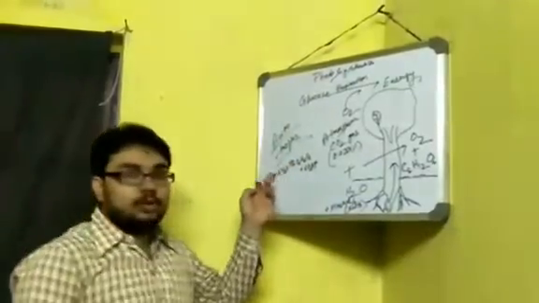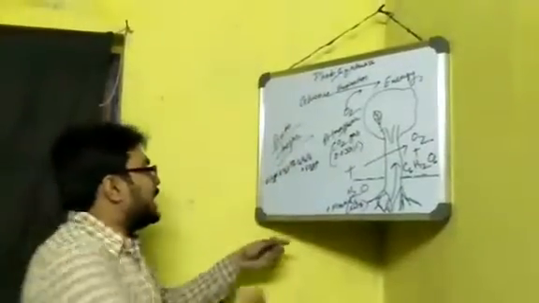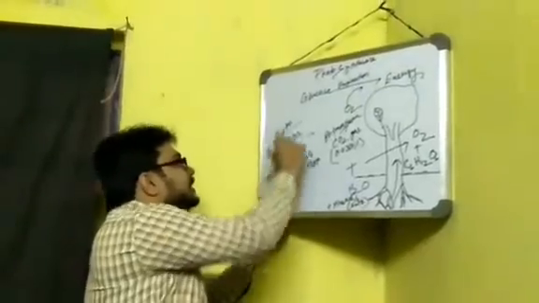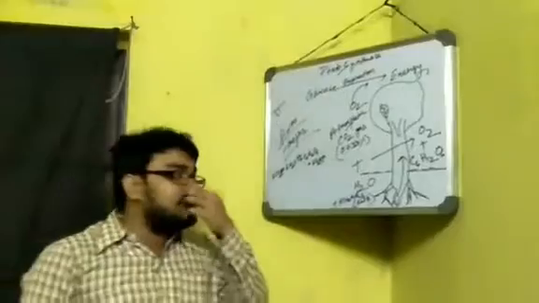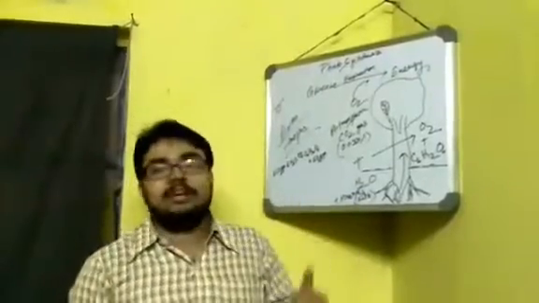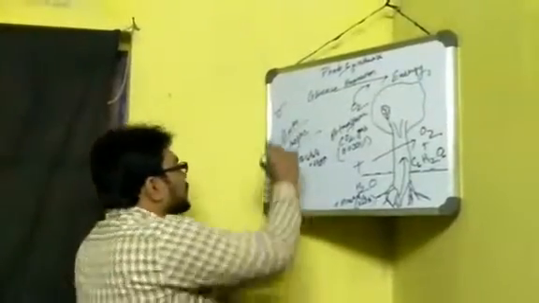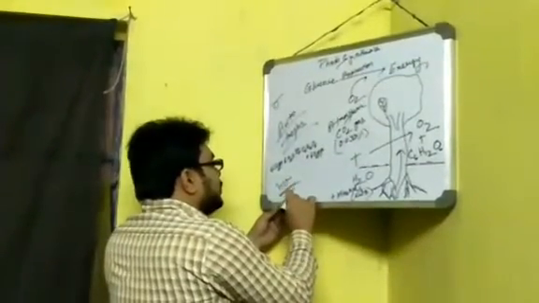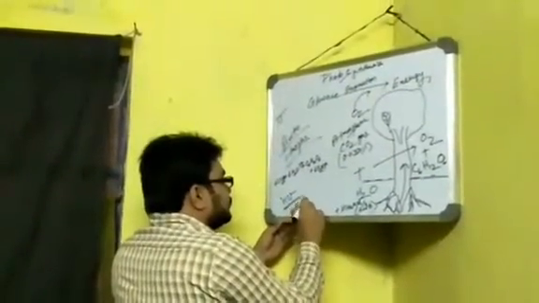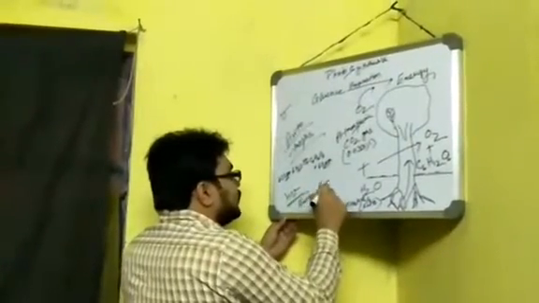Now, what is this H nu? This is basically an H, and this is a twisted V like this. These two basically symbolize the energy of the sun ray. Okay, H nu is nothing but the energy of the sun ray.